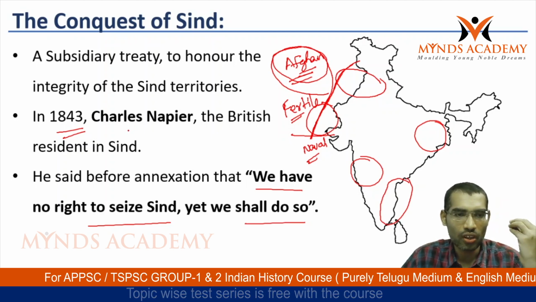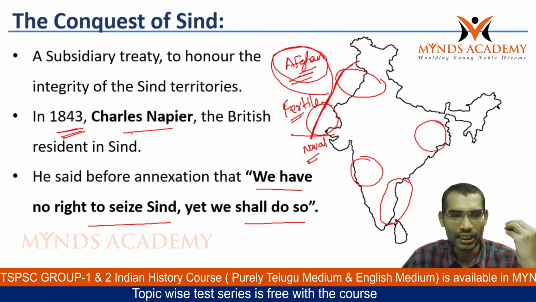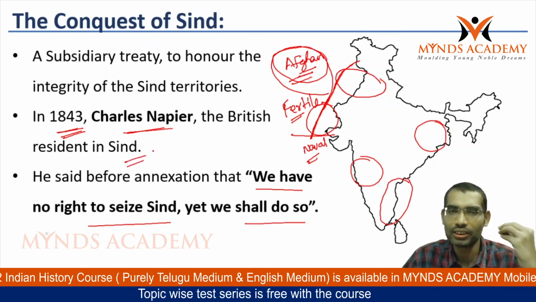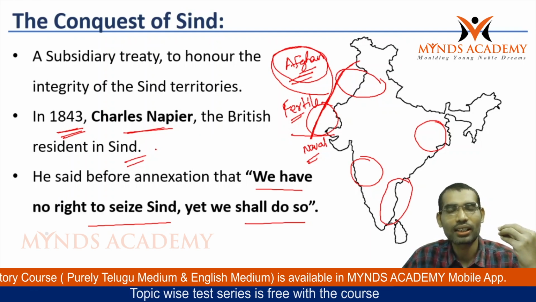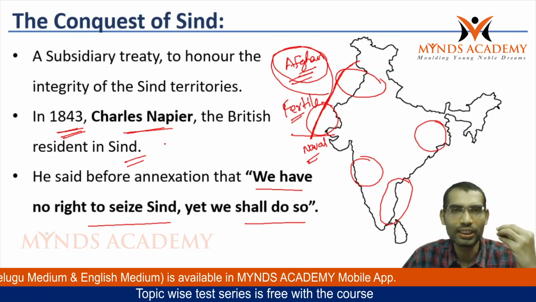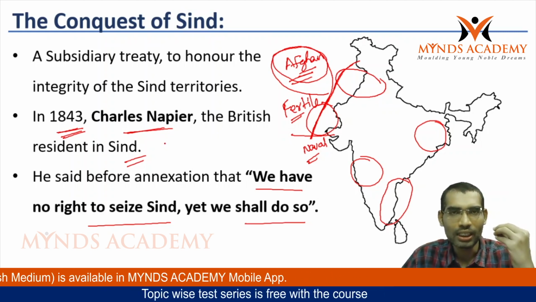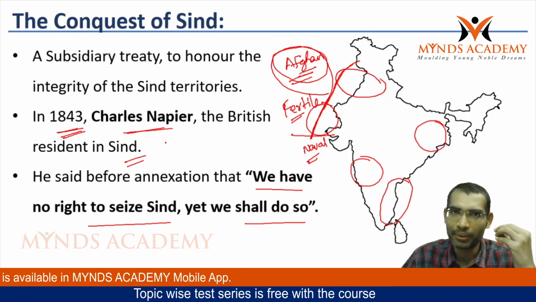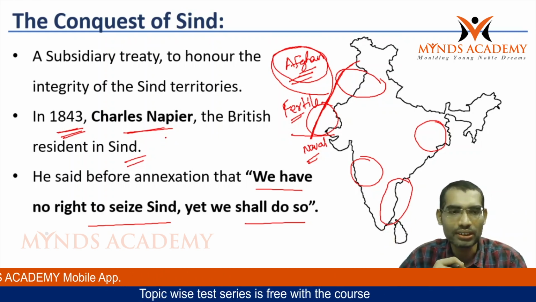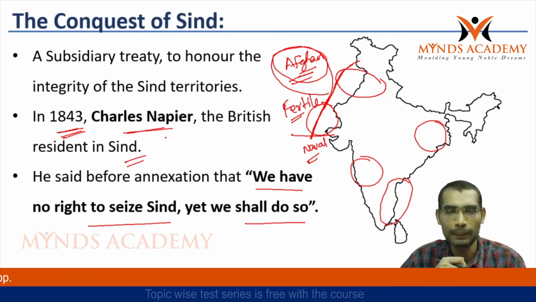The person who conquered Sindh was Charles Napier. In 1843, he was the resident of the Sindh region and he conquered Sindh. Sindh did not have the kind of power the British had, so Sindh was defeated easily. But all the contemporary historians, politicians and observers of the conquest of Sindh termed this act very immoral.